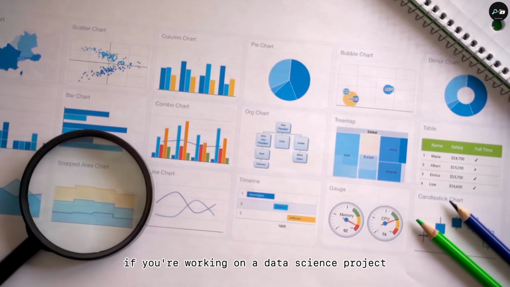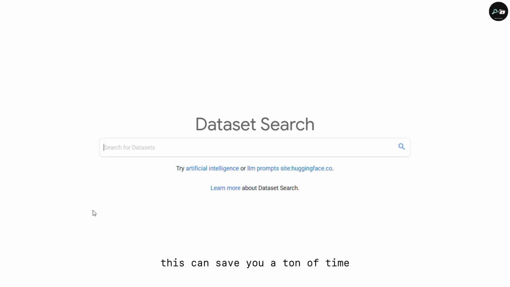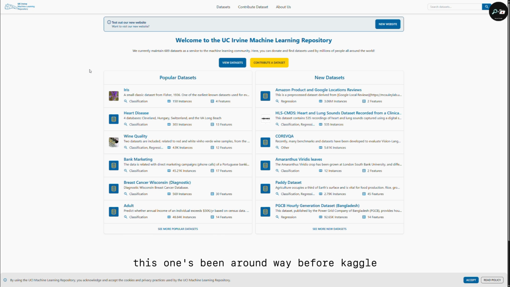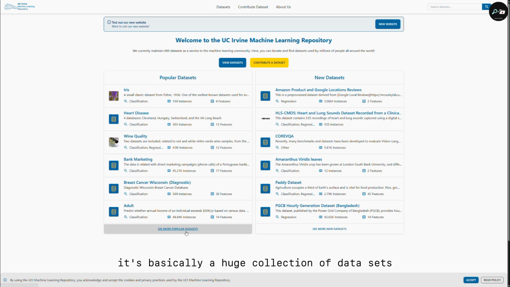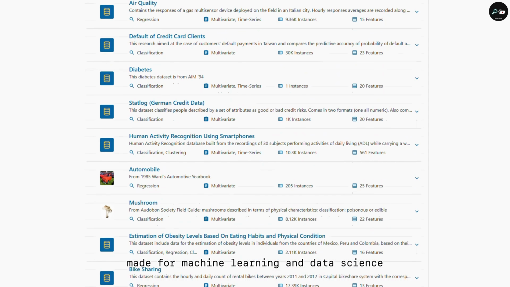If you're working on a data science project and you need actual data to work with, this can save you a ton of time. Next is the UCI Machine Learning Repository. This one's been around way before Kaggle. It's basically a huge collection of datasets made for machine learning and data science.